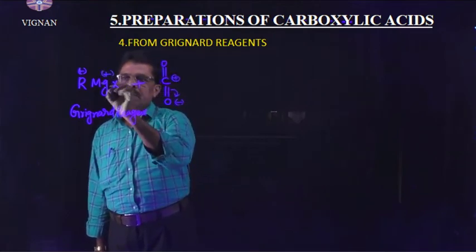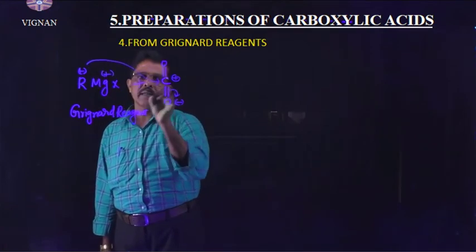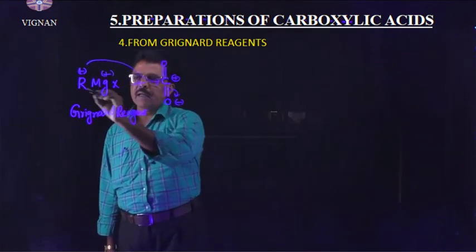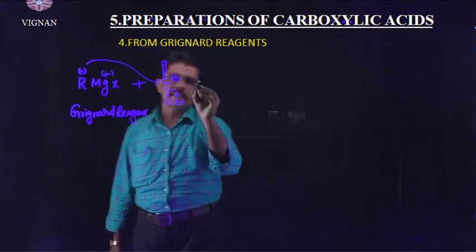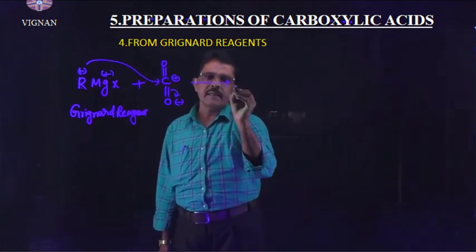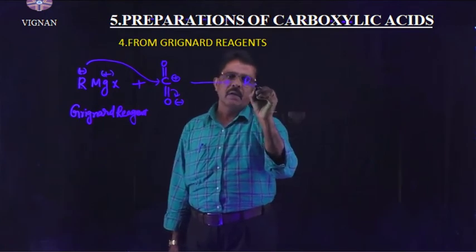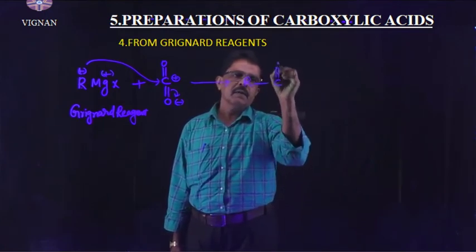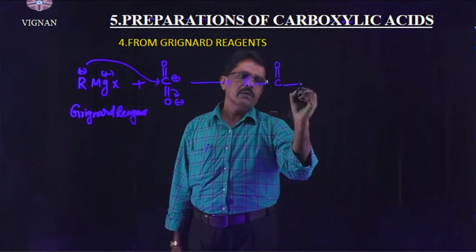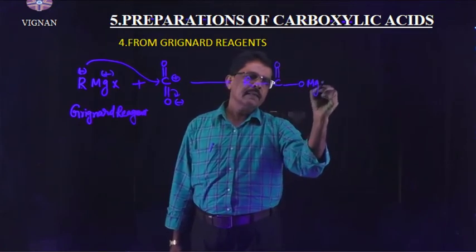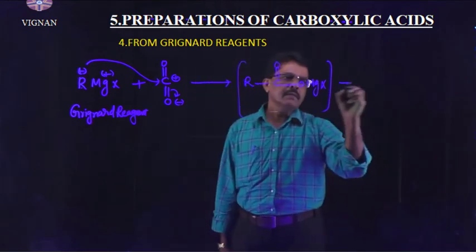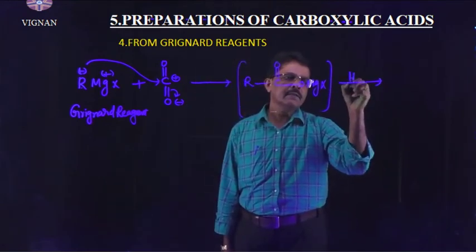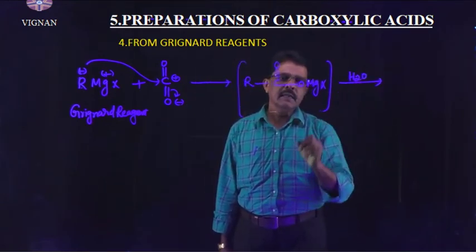So the carbon attacks the alkyl group attached at the carbon atom, and MgX gets attached to the O. Then you will get the intermediate compound RC double bond OMgX. This is the intermediate compound. Then we subject this intermediate compound to hydrolysis.